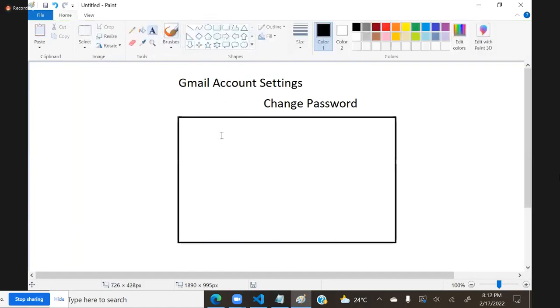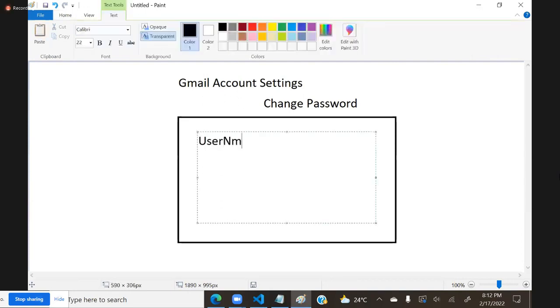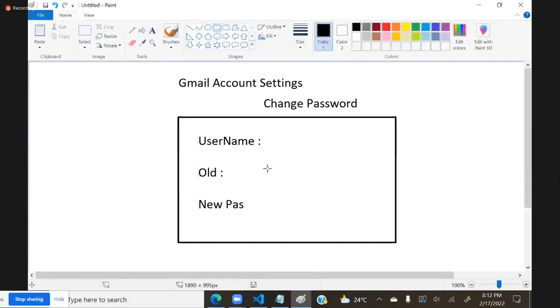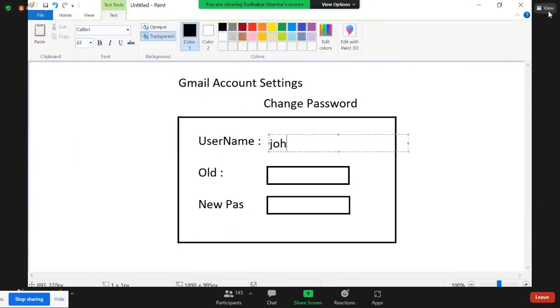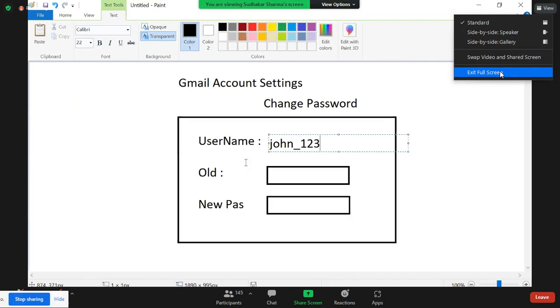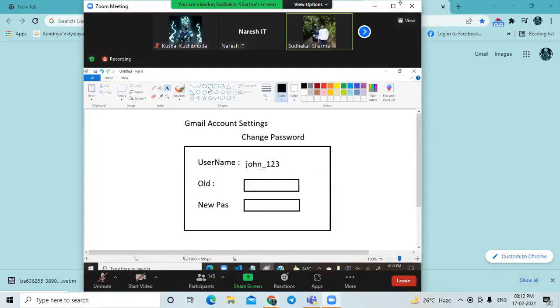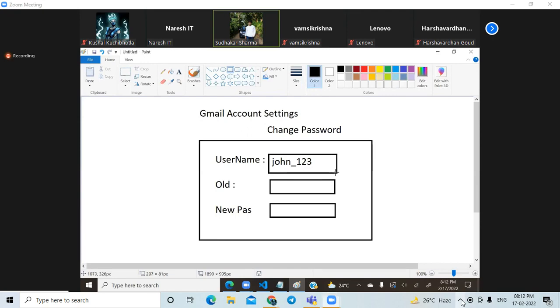In this form there will be a username option, an old password, and a new password. Now the important thing is, the old and new password text boxes are empty, but the username text box automatically opens with your username.